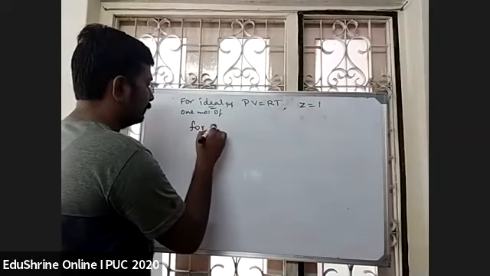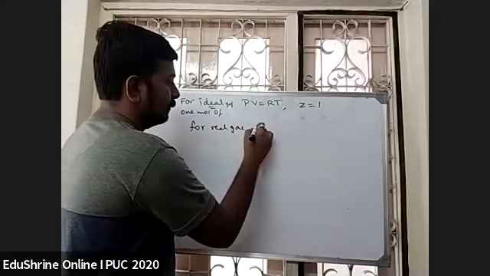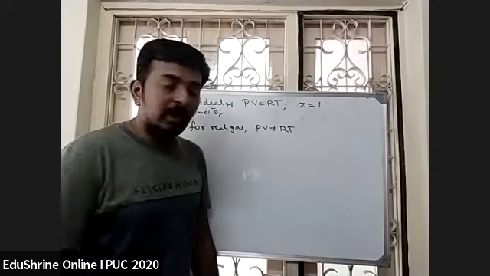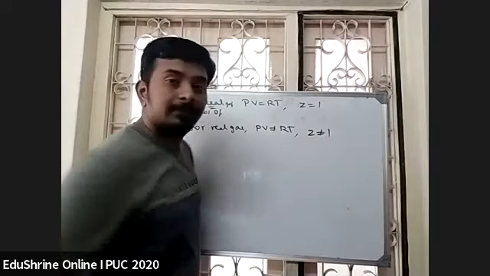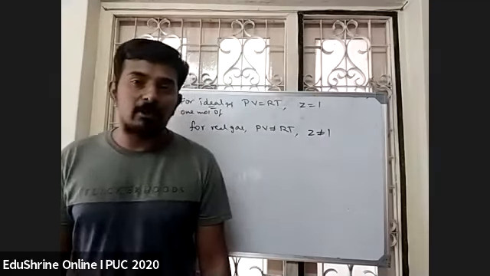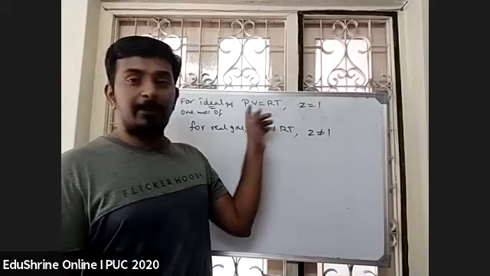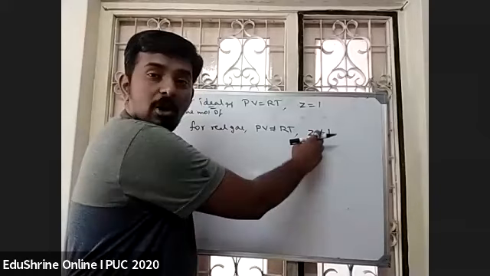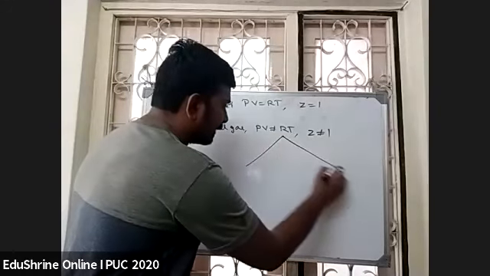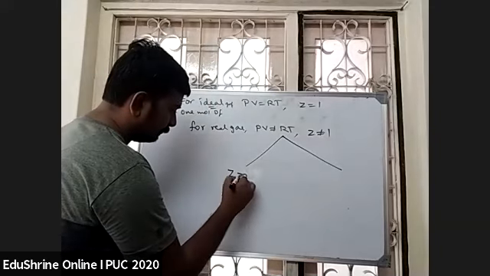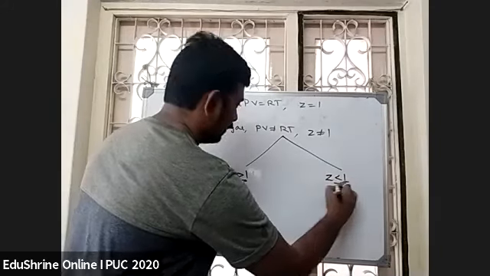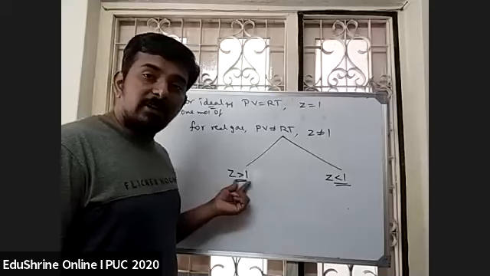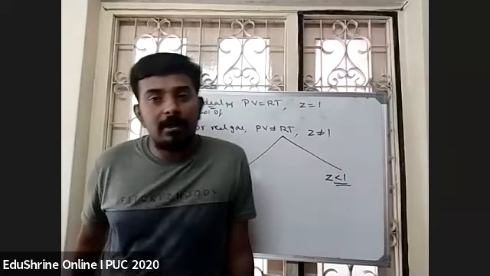Then for a real gas, PV is not equal to RT. That means Z value is not equal to 1. Actually, PV is equal to Z into RT. If the Z value is 1, it becomes ideal. If the Z value is not equal to 1, it becomes real gas. When Z is not equal to 1, either it can be less than 1 or it can be greater than 1.